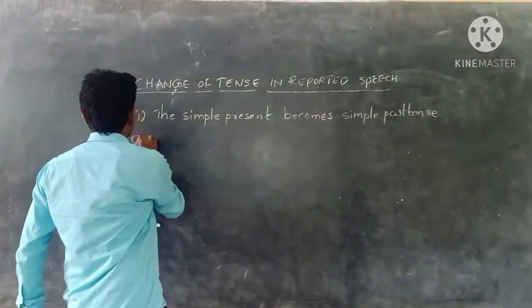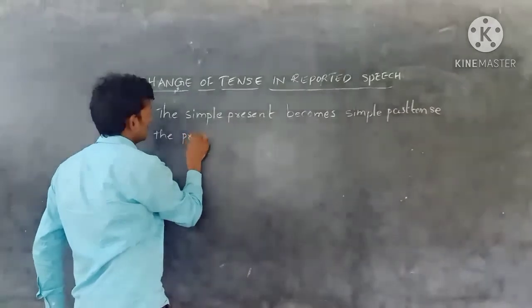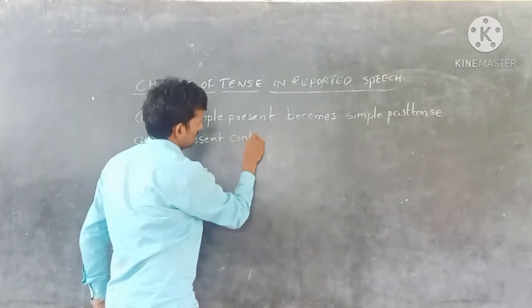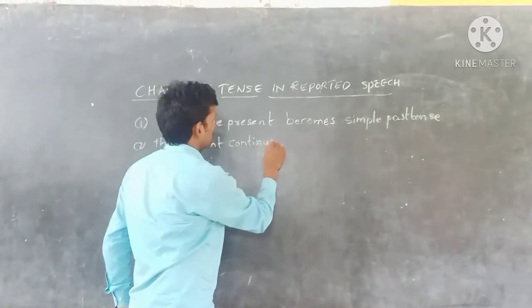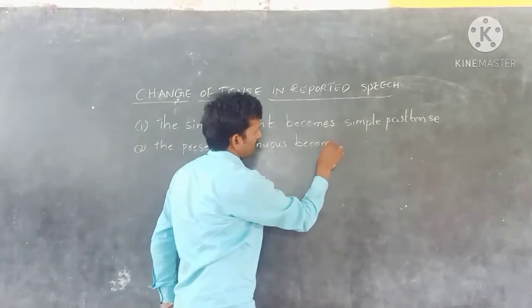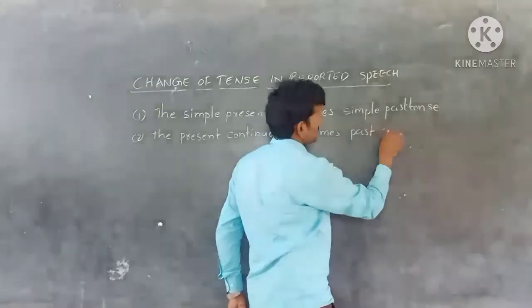The second one is the present continuous becomes past continuous.